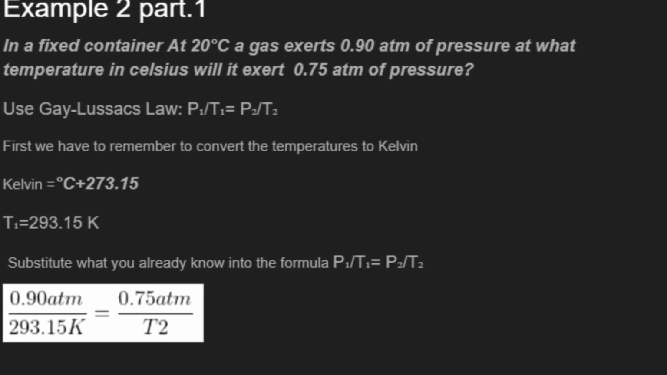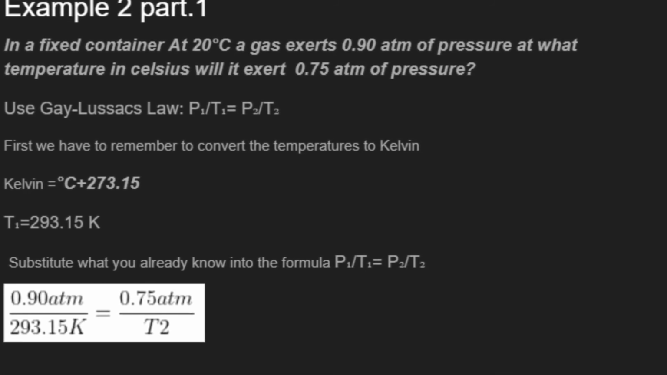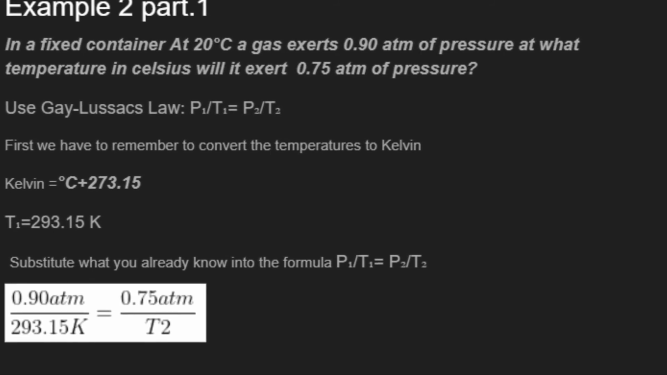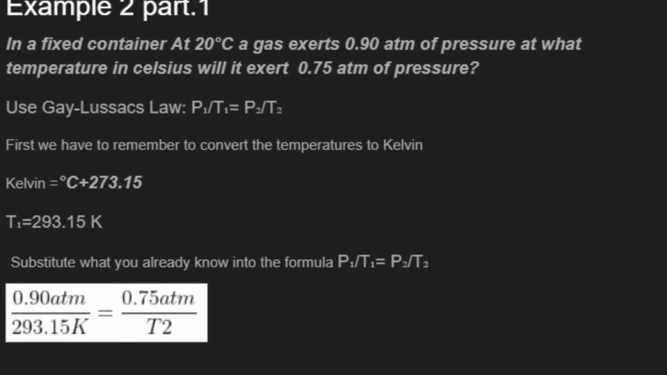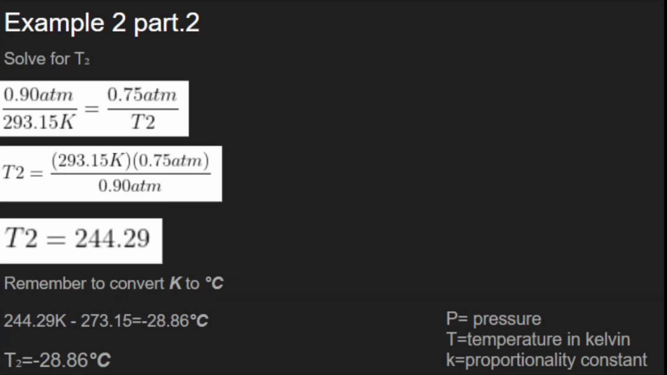Then we substitute what we already know into the formula. P1 over T1 equals P2 over T2. Our equation becomes 0.9 atmospheres of pressure over 293.15 Kelvin equals 0.75 atmospheres of pressure over T2. So finally, to solve our question, we use the equation from our last slide to solve for T2. We do that by multiplying 293.15 Kelvin by 0.75 atmospheres of pressure over 0.9 atmospheres of pressure.